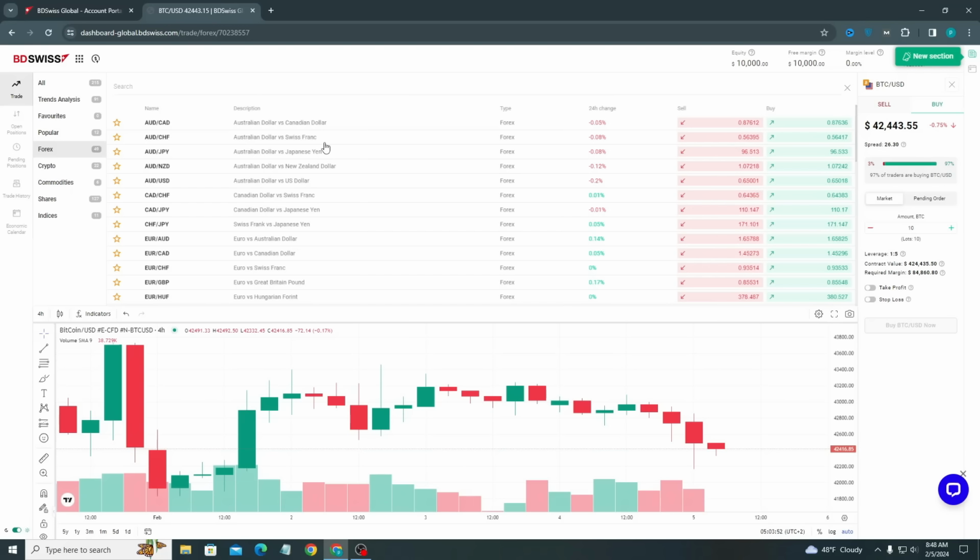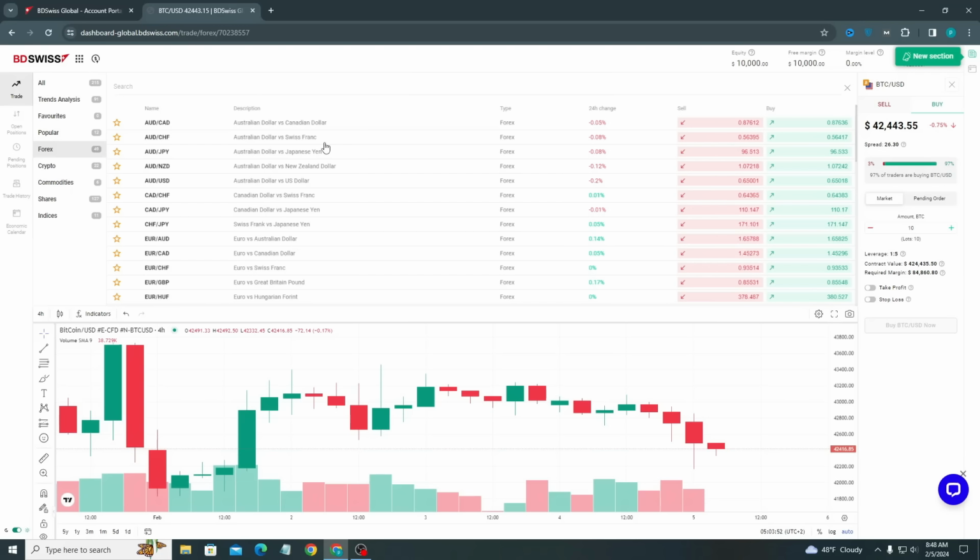You can choose the platform and enter there. It will be easier for you to see all these graphs, and it will show the live graphs. First of all, we need to deposit the money.